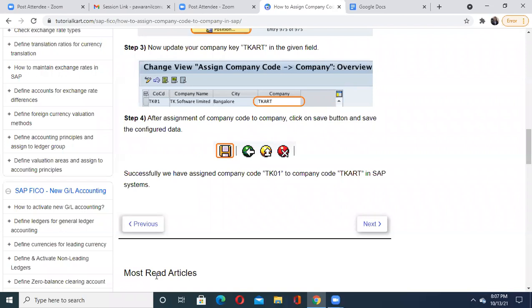First was OX10, second is OX02, and third is OX16. So OX10 is to define a plant, OX02 to define a company code, and OX16 is to assign that company code to the company, or to the plant.